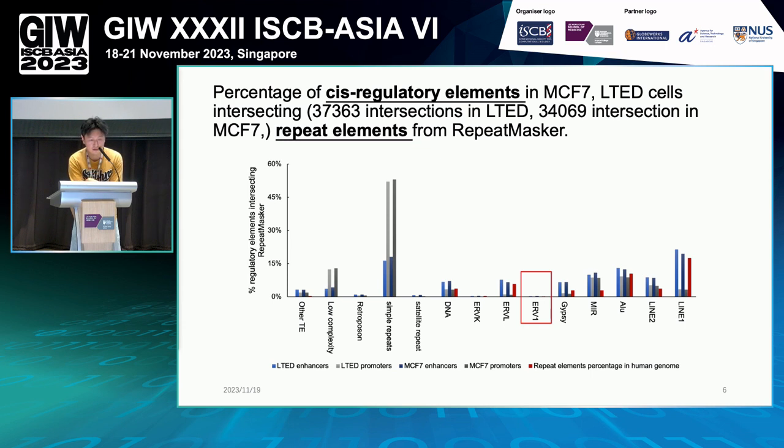We also find that enhancers are more likely to intersect with different types of transposable elements, most of them LINE1, ALU, and MIR, and of course the LTR types. But surprisingly, we find that very typical LTR transposable elements like ERV1 and ERVK don't have any intersection with our regulatory elements here. But I annotated a red square here because we find something new.